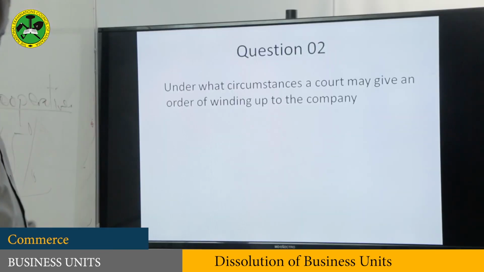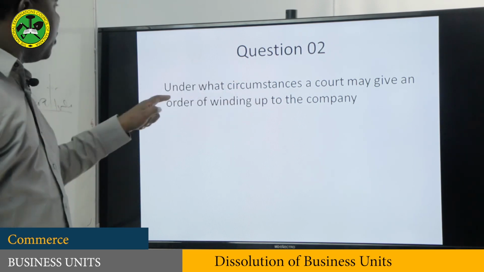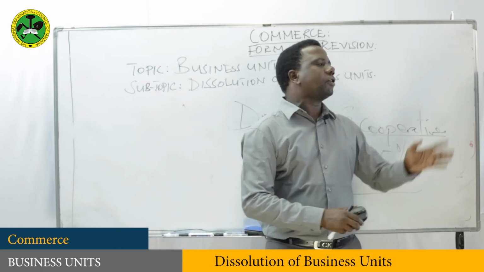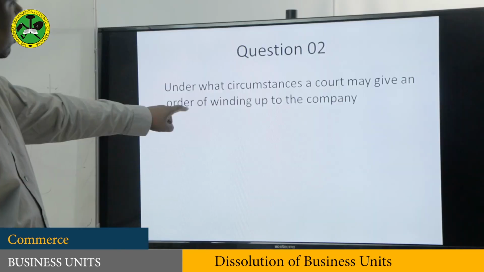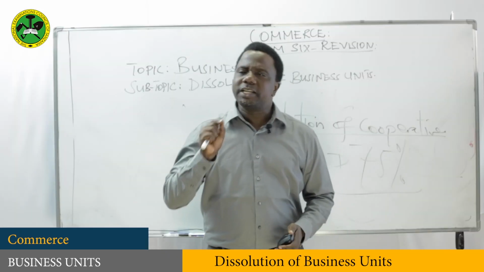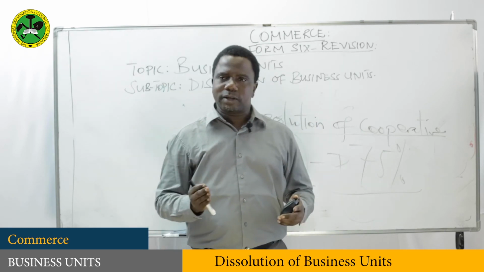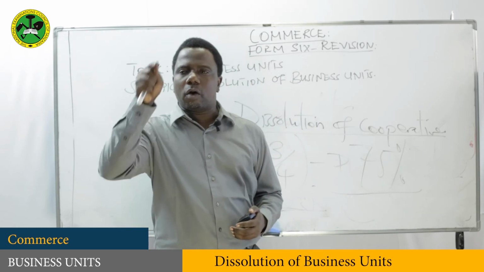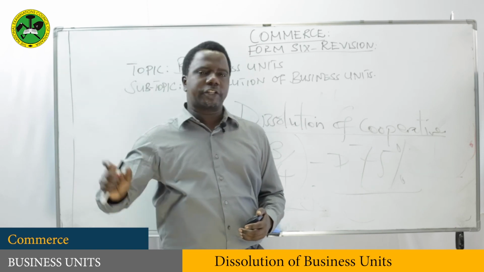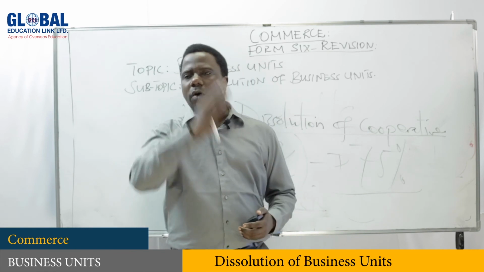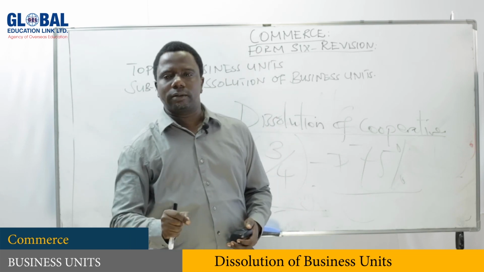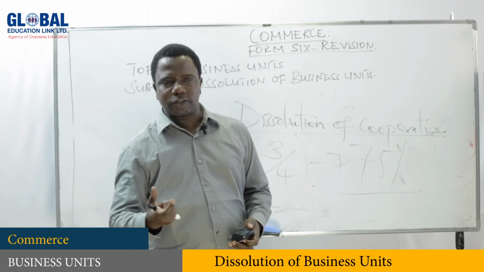Question number 2 is: under what circumstances may a court give an order of winding up the company? Now you see, this is somehow different from the first question. A court is giving an order. So my dear students, when a court is giving an order, it means that this is a compulsory liquidation. So under this one, give those reasons which are for compulsory liquidation. Hope you have understood this question.